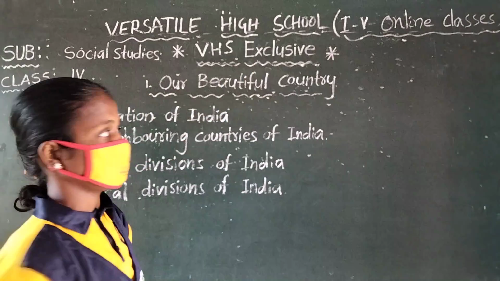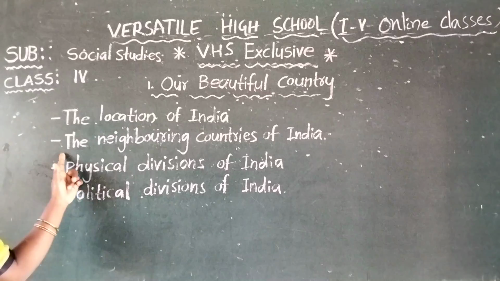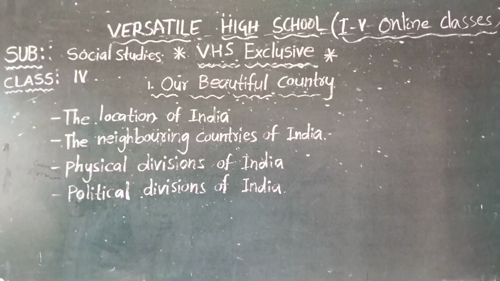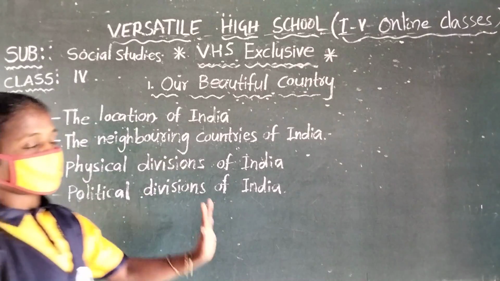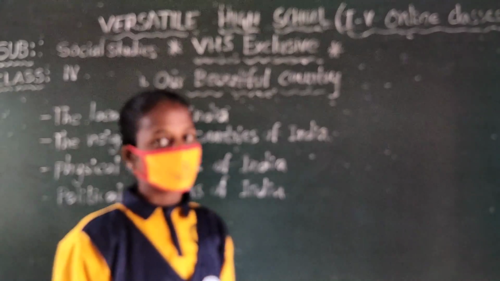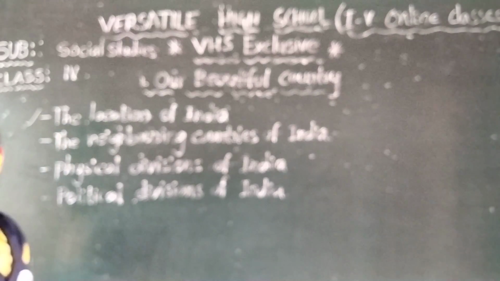Our beautiful country. We will learn about the location of India, the neighboring countries of India, physical divisions of India, political divisions of India. So first we are going to the location of India.